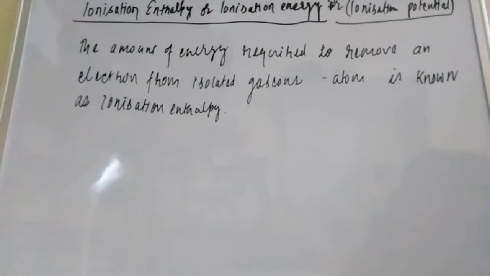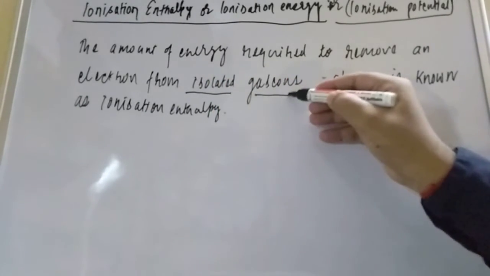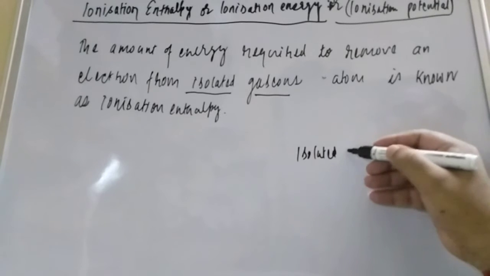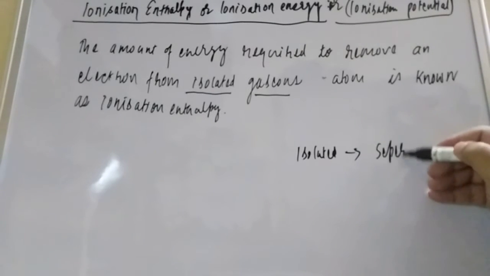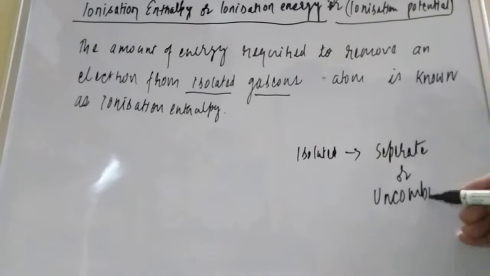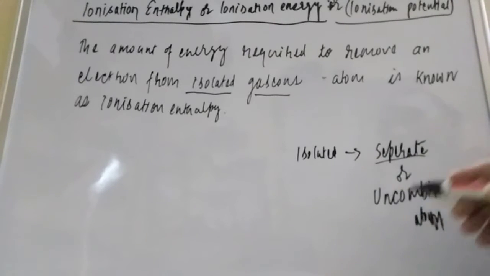Okay, so what we have to understand, student, is that some terms are used here. The first one is isolated, the second one is gaseous atom. What is the meaning of isolated? Isolated means separate, or you can say an uncombined state, uncombined atoms. It is not a property of a molecule, friend, it is a property of an atom.